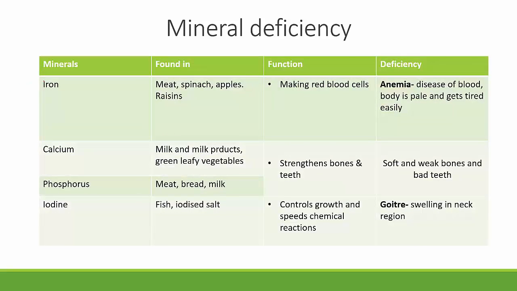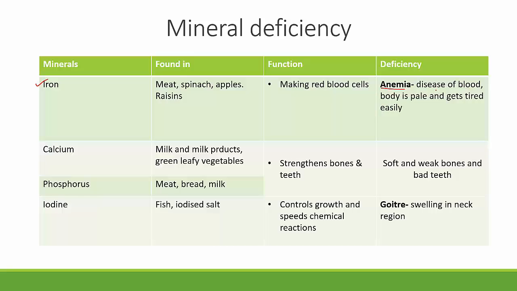So we'll take the first one, which is iron. Iron is found in meat, spinach, apples, and raisins. The main function of iron is making red blood cells. They are responsible for making red blood cells. Now, if there is a deficiency of iron, it leads to a condition called anemia.